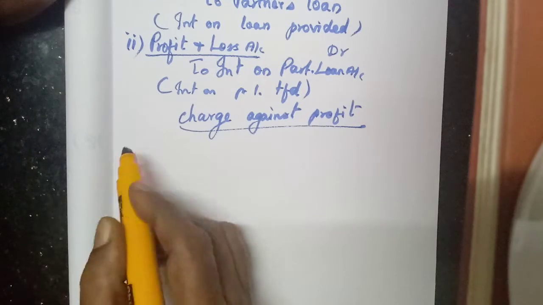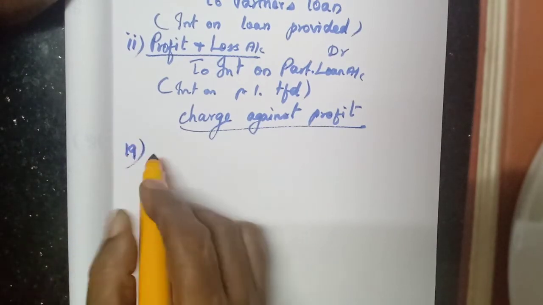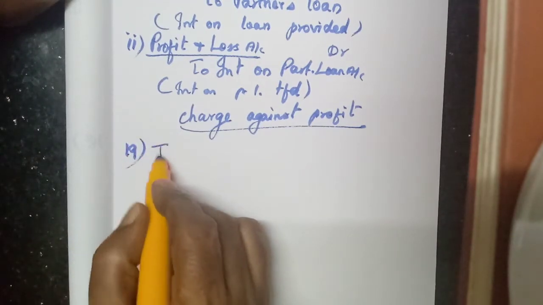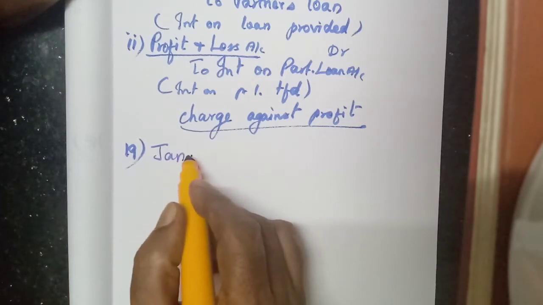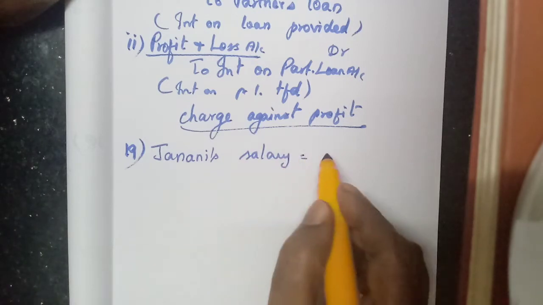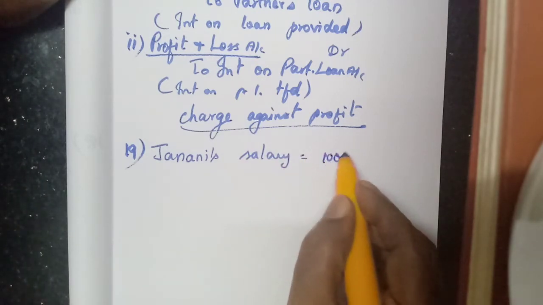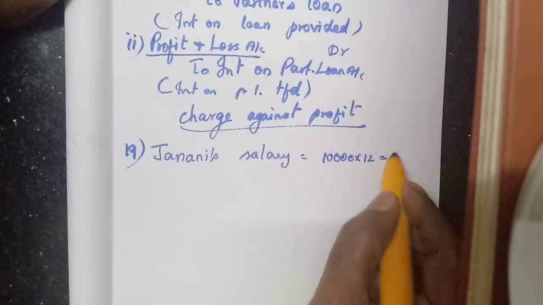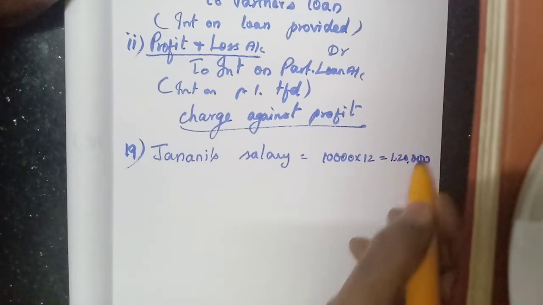First, we have to write Kamali's salary amount, which we are calculating. So 10,000 into 12 is 1,20,000.